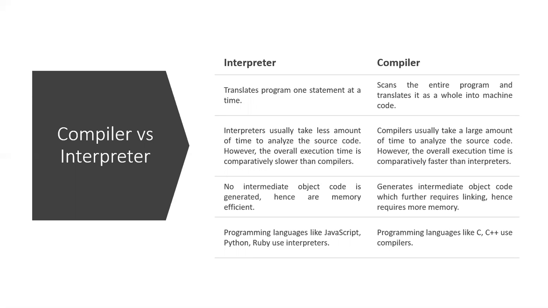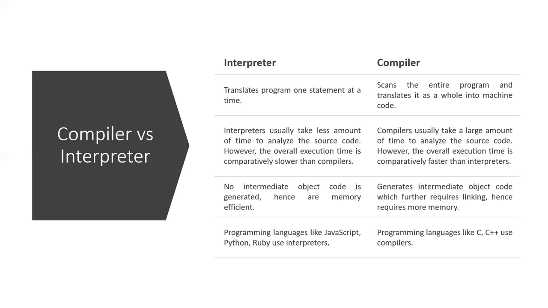In an interpreter, no intermediate object code is generated, hence it is memory efficient. A compiler generates intermediate object code which further requires linking, hence it requires more memory. Programming languages like Python, JavaScript and Ruby are examples of interpreter languages. Programming languages like C and C++ use compilers. I hope you understand this concept: compiler versus interpreter, and high level versus low level languages.